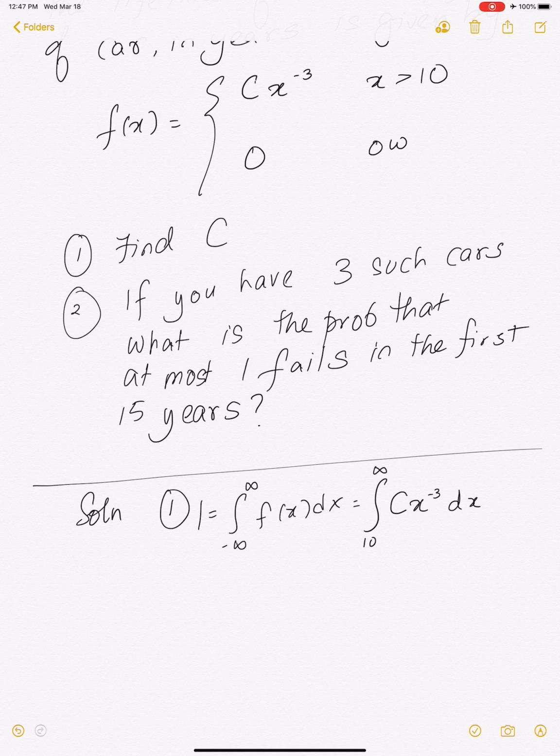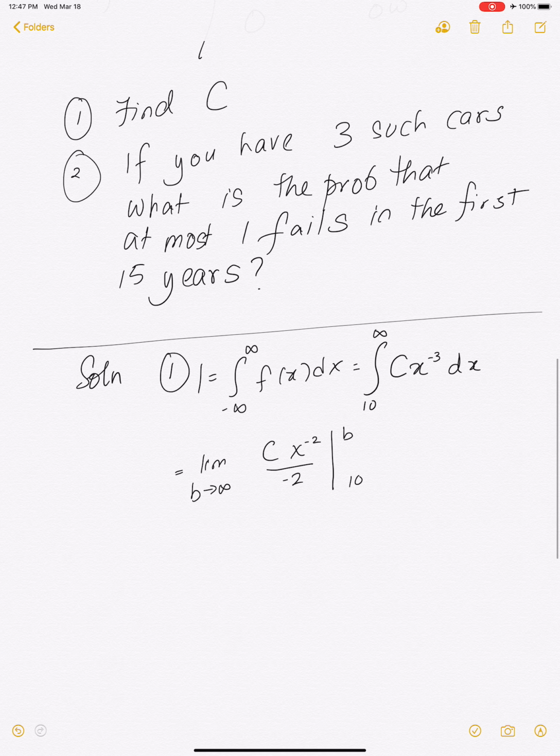This integral needs to be 1, so let's sort that out. What will the antiderivative be? c x to the negative 2 divided by negative 2, and we need to evaluate it. Technically, we should write this as a limit from 10 to b and take a limit as b goes to infinity.